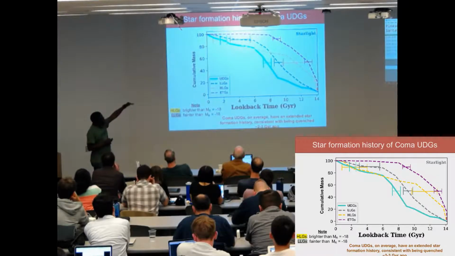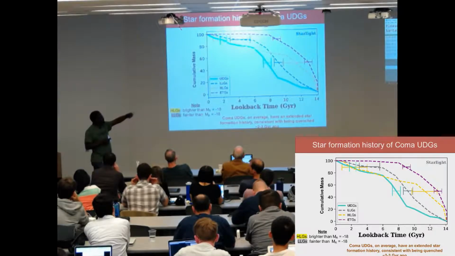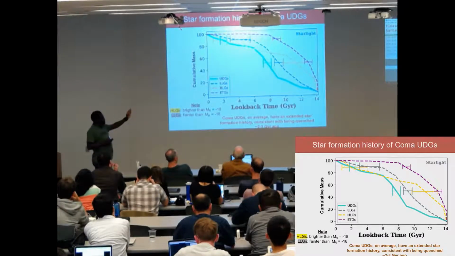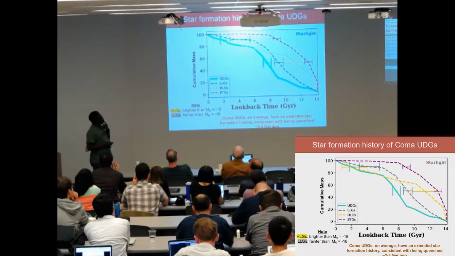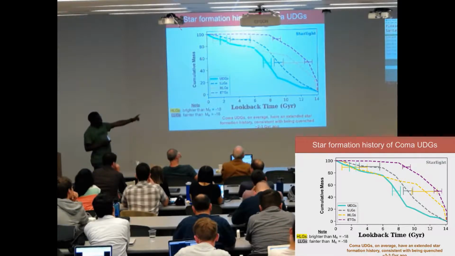Around 50%, you'll see that UDGs and the massive early-type galaxies form 50% of their stellar mass at different times. Early-type galaxies just get on with their business early on. Within 2 gigayears, they've already assembled 50% of their stellar mass. Unlike UDGs, it takes them 7 gigayears to do that.